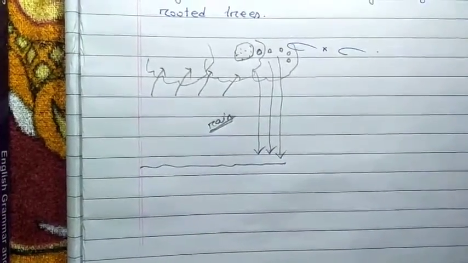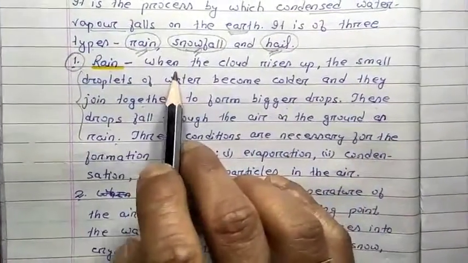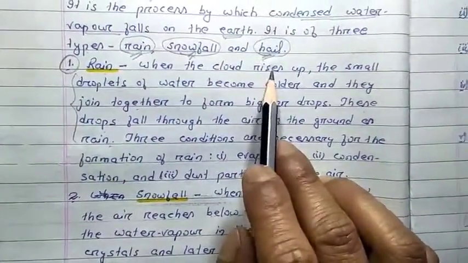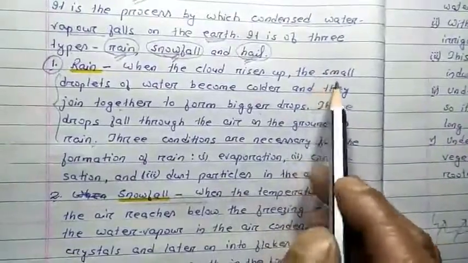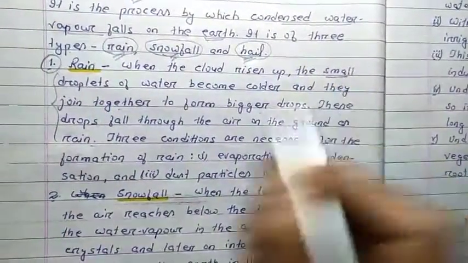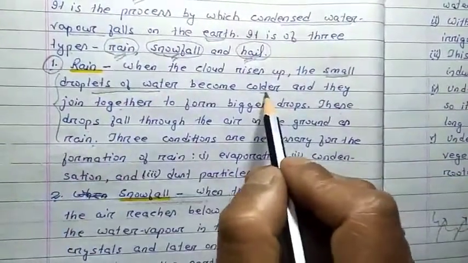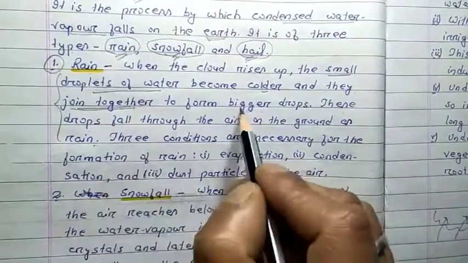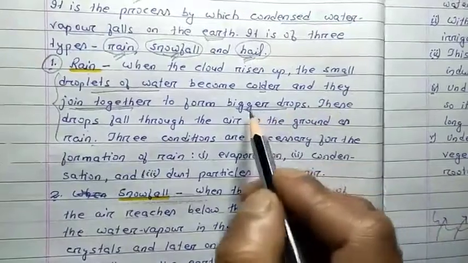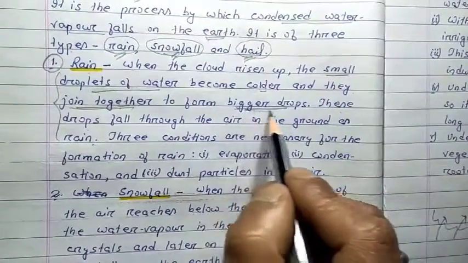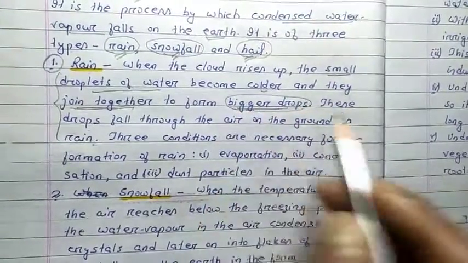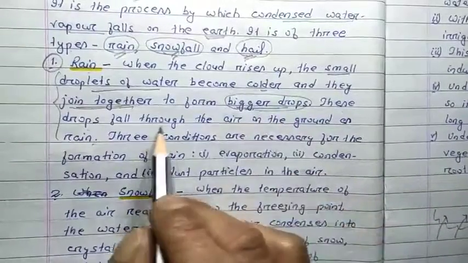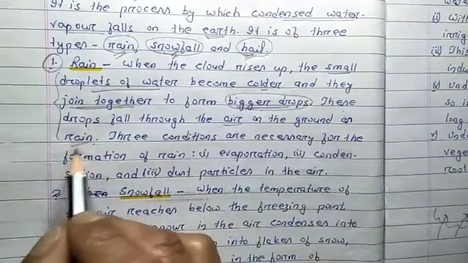I hope you have understood. Even you can see it is written here. When the cloud rises up, the small droplets of water become colder and they join together, and when these small droplets are joined together, they will form bigger drops. It will be difficult for the dust particles to hold these bigger drops, and that's why these bigger drops fall through the air on the ground as rain.